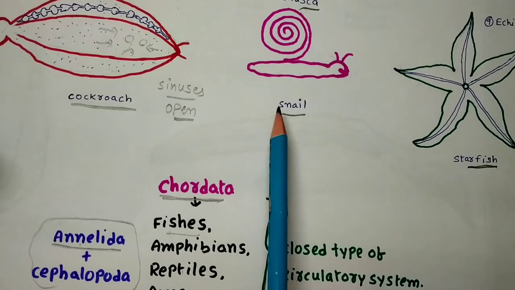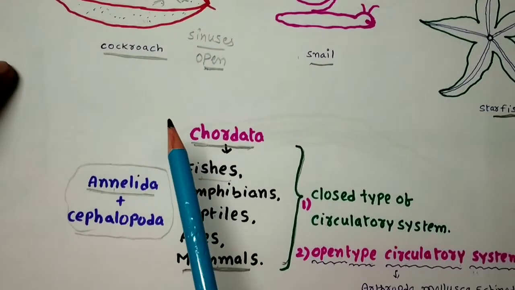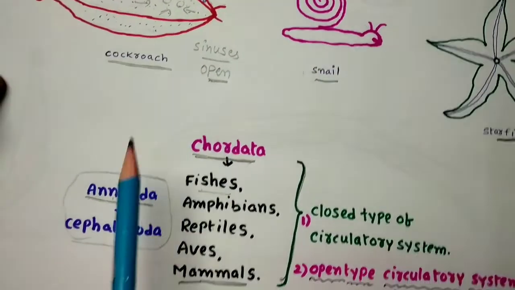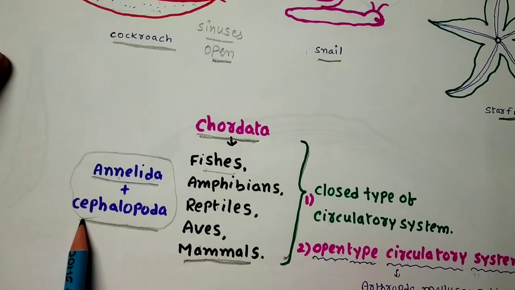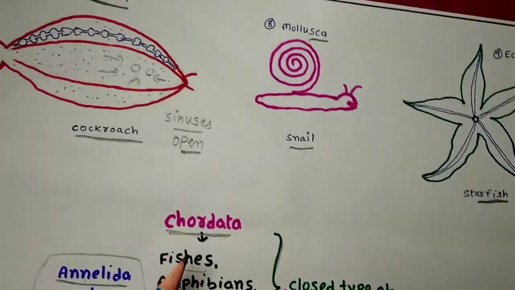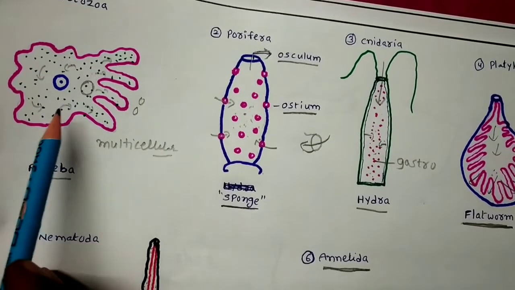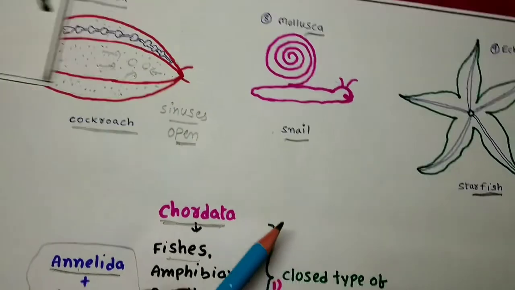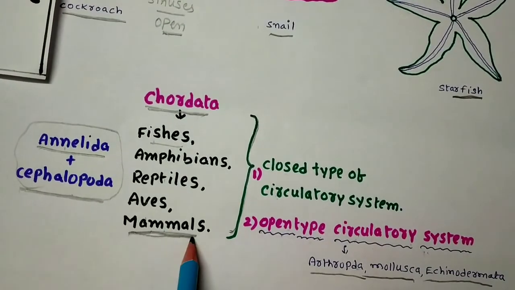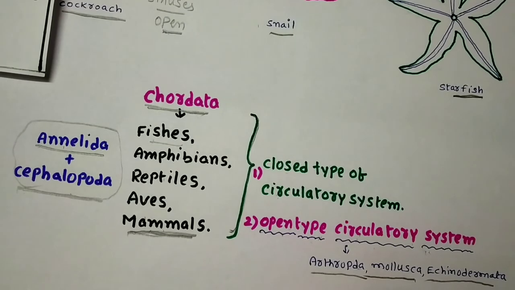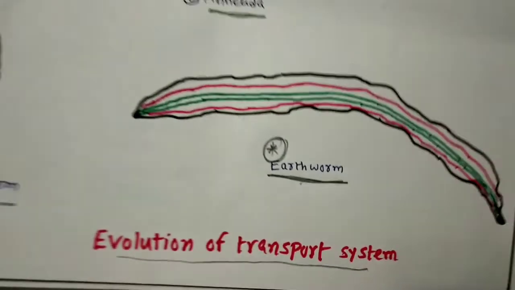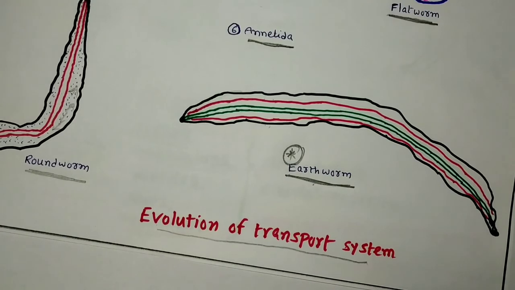All the mollusks contain the open type of circulatory system, but Cephalopoda, like octopus-like animals, even though they belong to the Mollusca group, show the closed type of circulatory system. So thus, students, you can see how the circulatory system changes from one phylum to another, and how you now observe the well-developed circulatory system in human beings with blood vessels and a well-developed heart. So this is about the evolution of the transport system in various groups of animals from non-chordates to chordates.